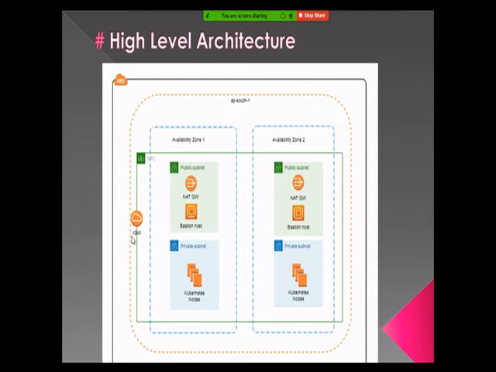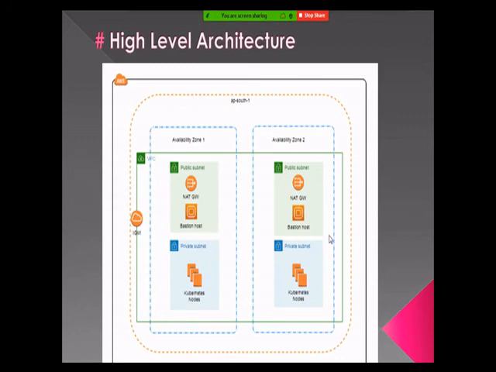So in these 2 availability zones we are going to spin up a VPC of our own CIDR range. A VPC is nothing but an isolated public-private space where we can spin up our applications, right? It is completely isolated from others who are using AWS for their applications. This space is completely quarantined for the one who created that VPC, so nobody else can interfere in that VPC space which you have created. You have complete freedom to do whatever you want and spin up your resources in an isolated public-private manner.